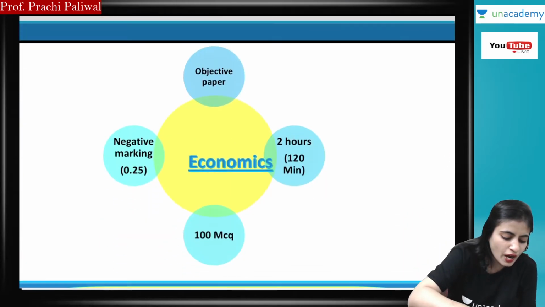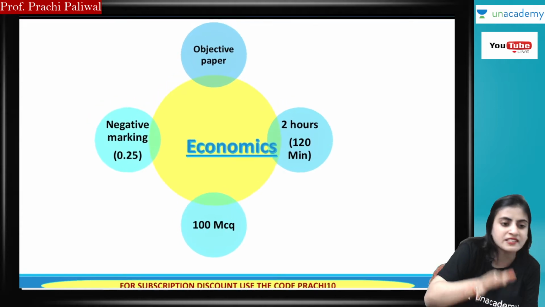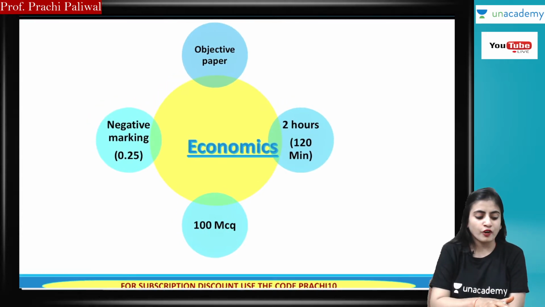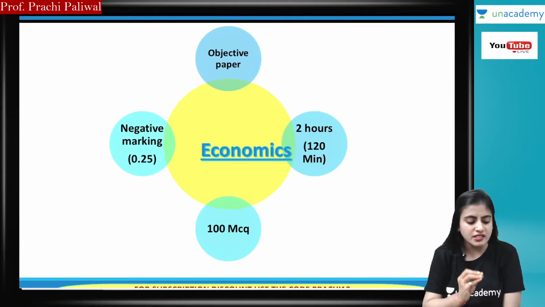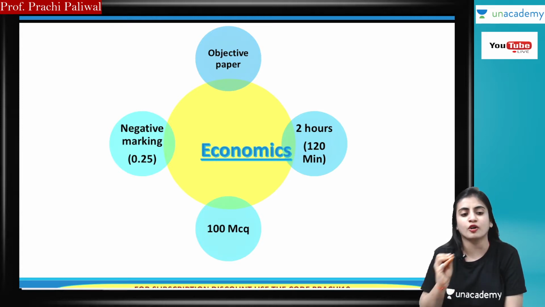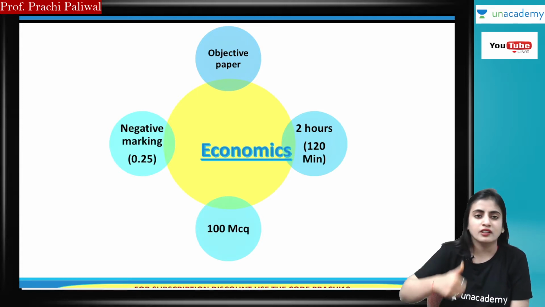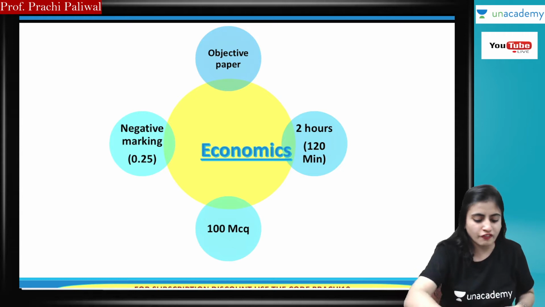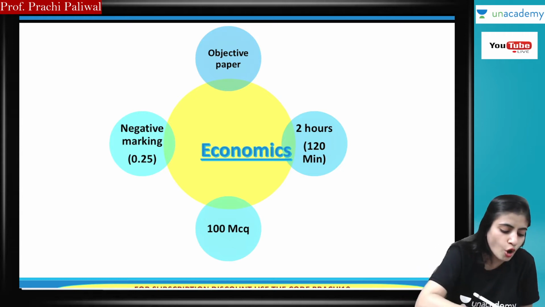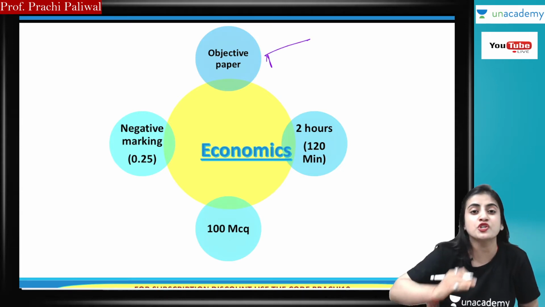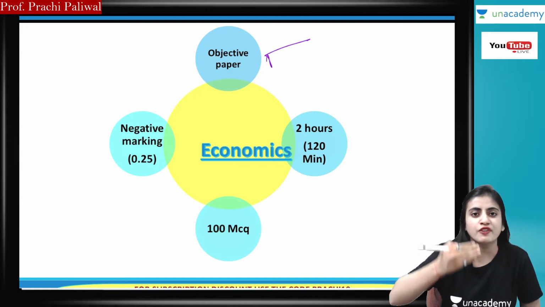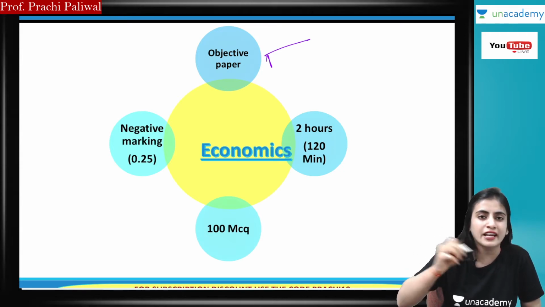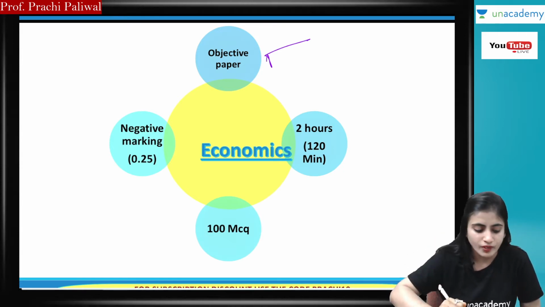For planning, you have to keep these 4 important things in your mind. The first one is that your paper is objective. That means it is an MCQ pattern paper. You are having 4 options, and you have to pick the correct option and you will get the marks.